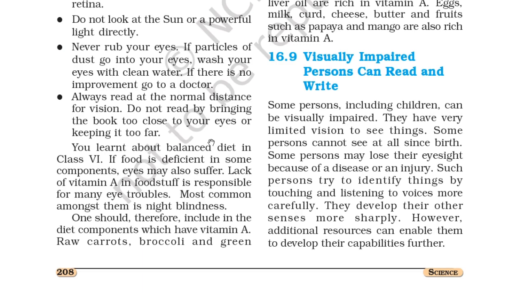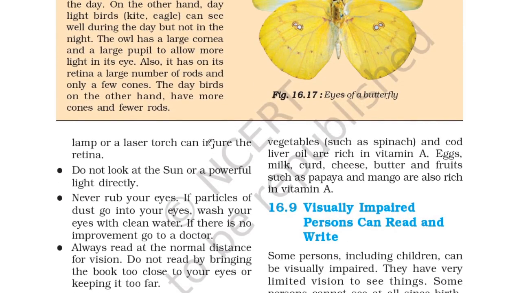You learned about the balanced diet in class 6. If food is deficient in some components, the eye may also suffer. Lack of vitamin A in foodstuff is responsible for many eye diseases and eye troubles. Most common among them is night blindness. One should therefore include in the diet components which have vitamin A. Raw carrots, broccoli and green vegetables such as spinach and cod liver oil are rich in vitamin A. Egg, milk, curd, cheese, butter and fruits such as papaya and mango are also rich in vitamin A.